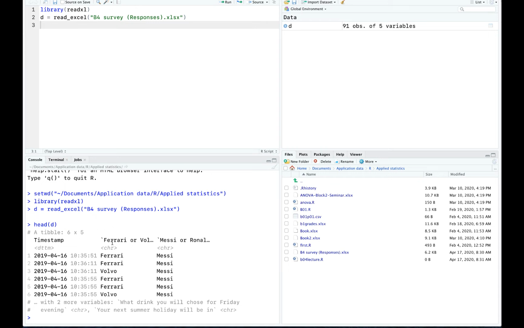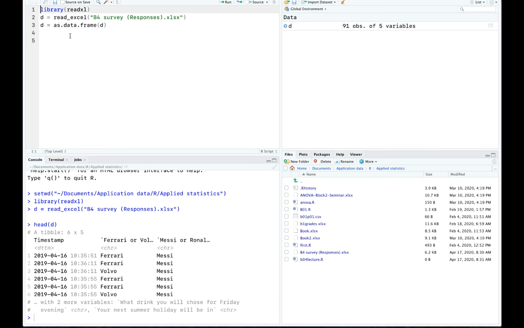A tibble is a special format, which is like a data frame on steroids. But we don't need any steroids. We need a pure data frame. So therefore, you need to add a line here. You say as.data.frame(d). So it means take this table and convert it to a data frame.